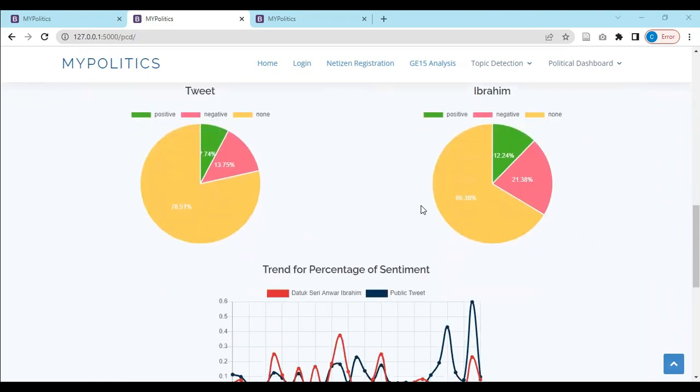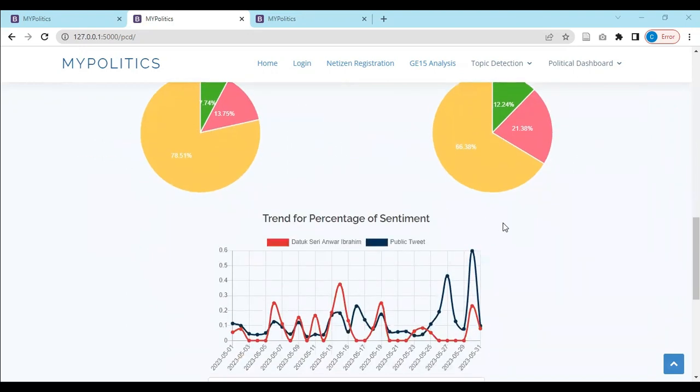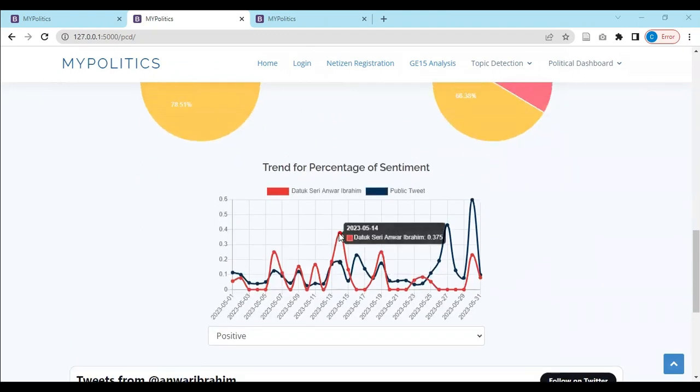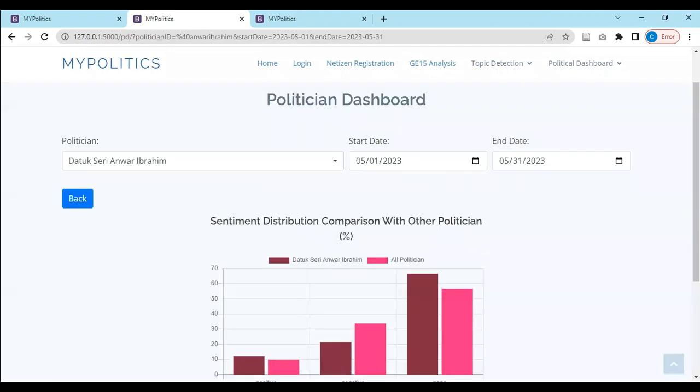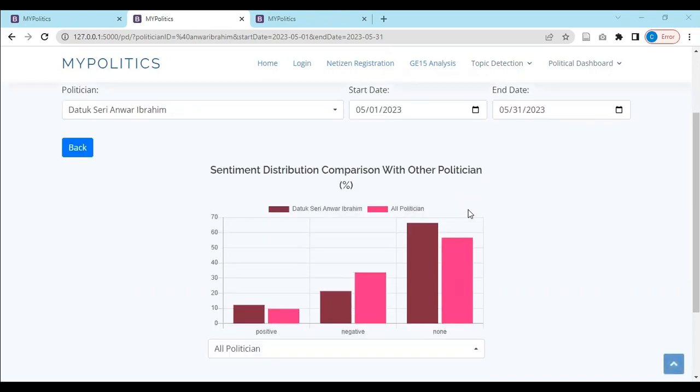As we can see, the tweets mentioning Anwar Ibrahim have a higher sentiment percentage as compared to tweets posted by Anwar Ibrahim. And then we can also see the trend for the percentage of sentiment to analyze whether there's any impact when Dato Sri Anwar Ibrahim posted a positive tweet. So in this case, we see that when Anwar Ibrahim posted a positive tweet, the sentiment percentage for public tweets increases. So it means that there's a positive correlation between them.